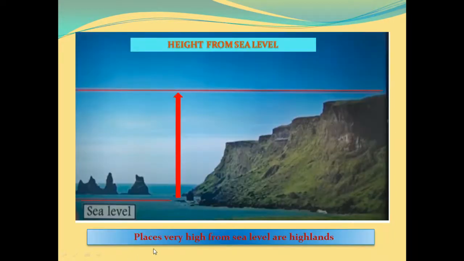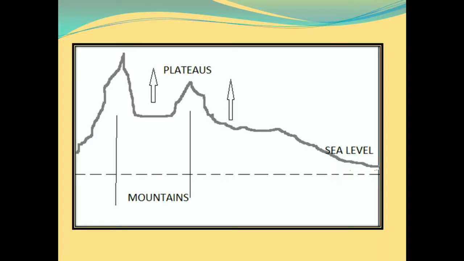Now see, all those places which are high from sea level are highland. So if we have to mark the height of this place, then we will mark it like this. This is a sea, and from the sea level the height of this place is measured. So this is known as height from sea level. Now you can see in this picture, mountains are here, then the plateaus, then again hills, and then sea level. So this shows how the landforms look.